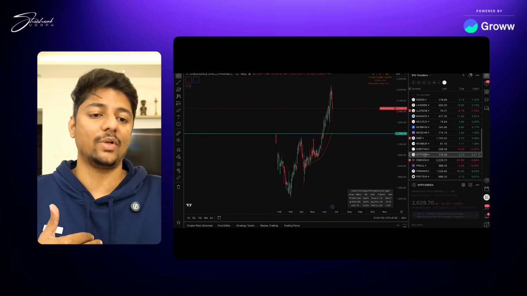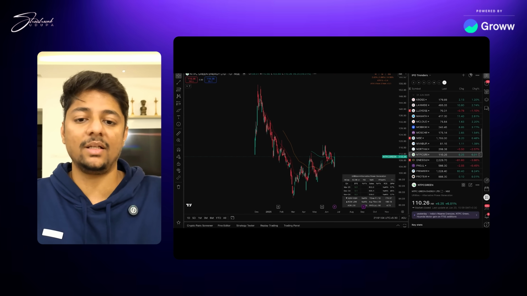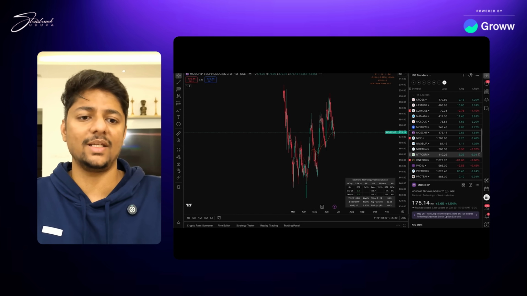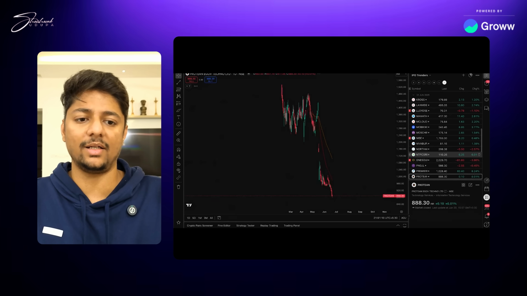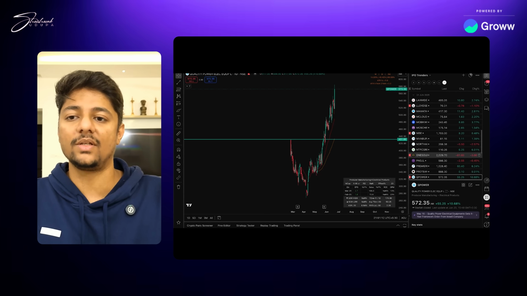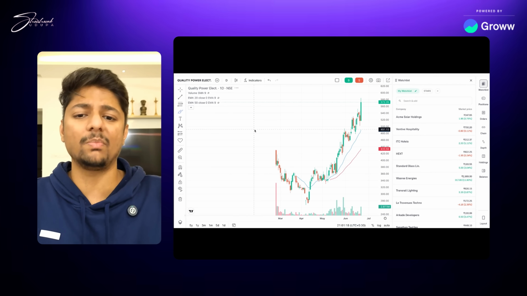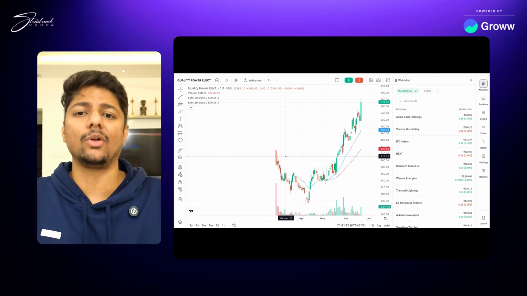Now let me show you some more examples here, right? NTPC Green, still not moving, and you have to keep alerts. If you just keep alerts, it becomes very easy for you to actually target it, right? Let me go down faster. Look at this, Quality Power Electrical, again very beautiful, right? Quality Power, small company, absolutely same logic.